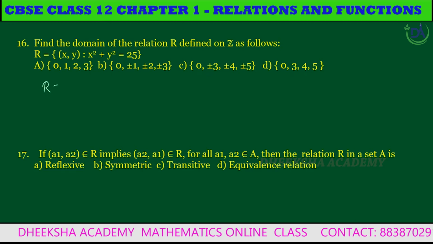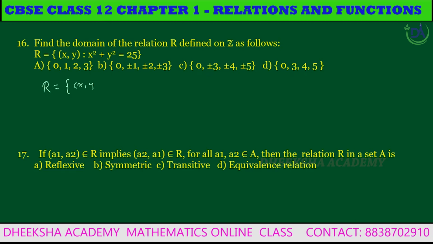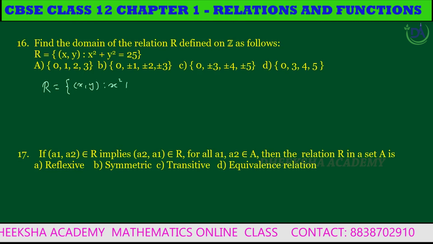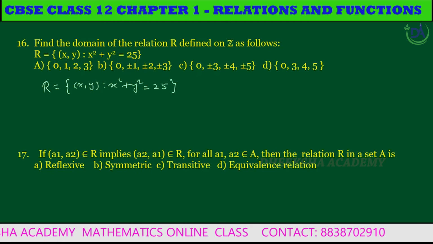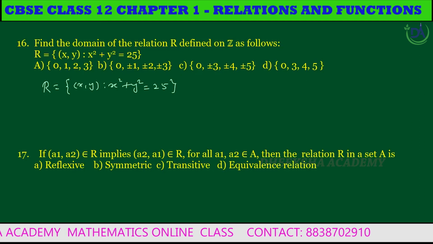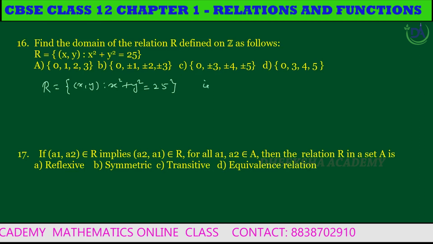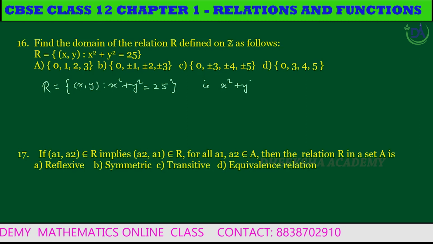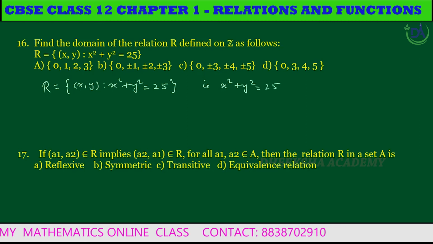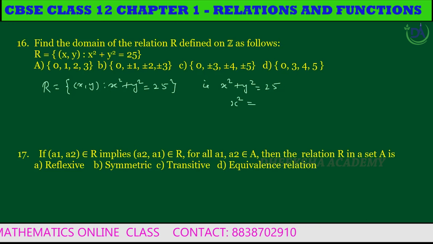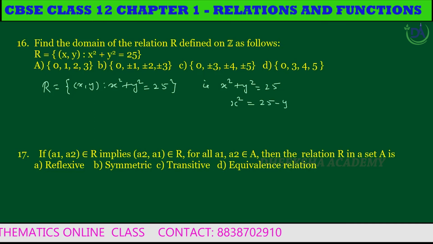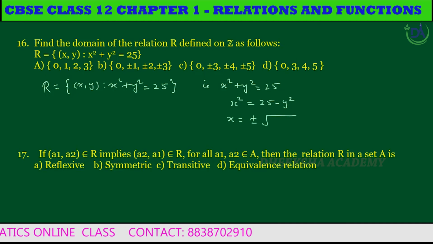Given x square plus y square is equal to 25, x square is equal to 25 minus y square, and x is equal to plus or minus square root of 25 minus y square.